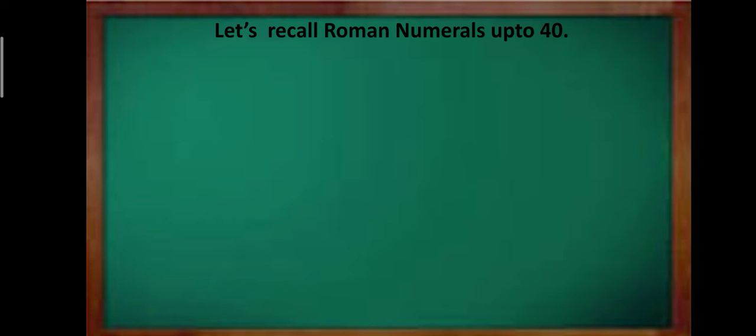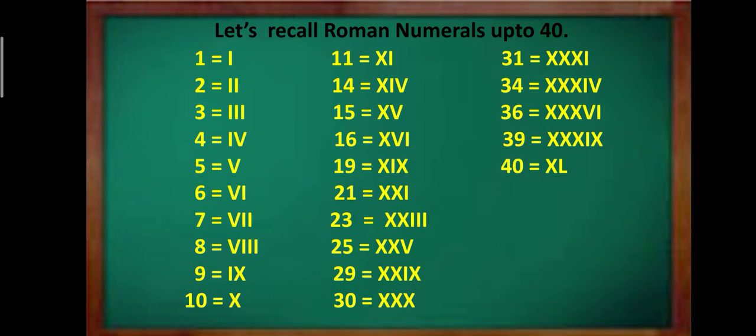So students, let's recall the Roman numerals that you have done in the previous class up to 40. Here you can see I is written for 1, 2 I's for 2, 3 I's for 3. Now you know we cannot repeat any Roman numeral more than thrice, right?